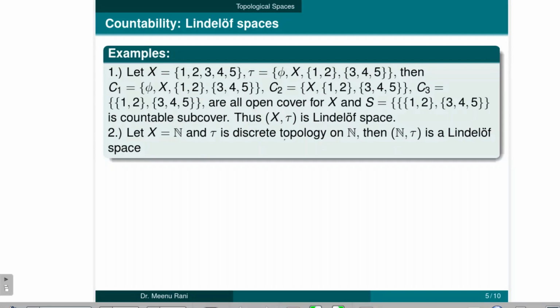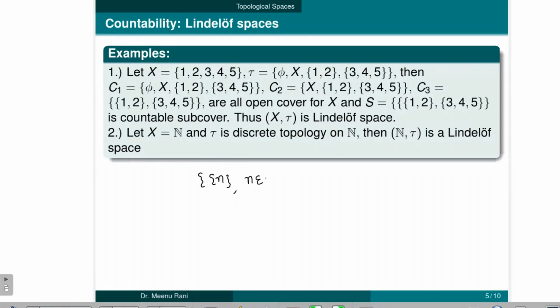Now in the discrete topology, every subset of the natural numbers is open, and if we take any collection of the open sets, that collection will be countable because the set of natural numbers is countable. So here we can write any singleton set {n}, because a singleton set is also open in the discrete topology.